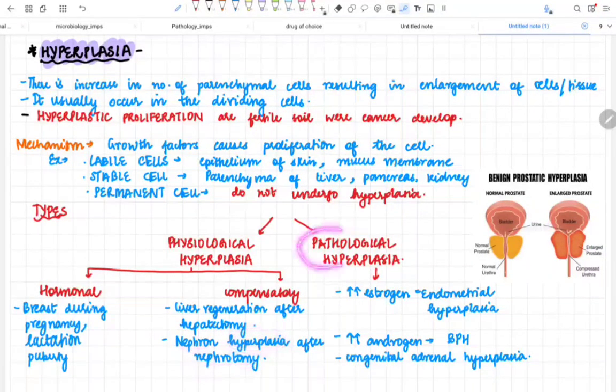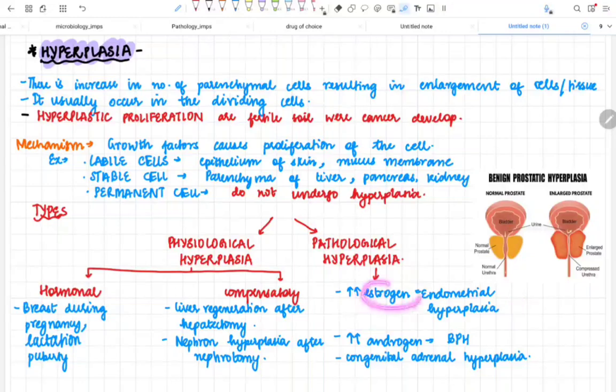Then comes pathological hyperplasia. Now pathological hyperplasia is usually seen when there is increased estrogen production. When there is increased estrogen production, there will be chances of endometrial hyperplasia. If there is increased androgen production, then there is a chance of BPH, which is benign prostatic hyperplasia. We are all aware of these types of hyperplasia during our postings as well. So the main underlying mechanism of these enlargements is the increased production of cells in them due to an abnormal stimulus or abnormal stress. That can be hormones.